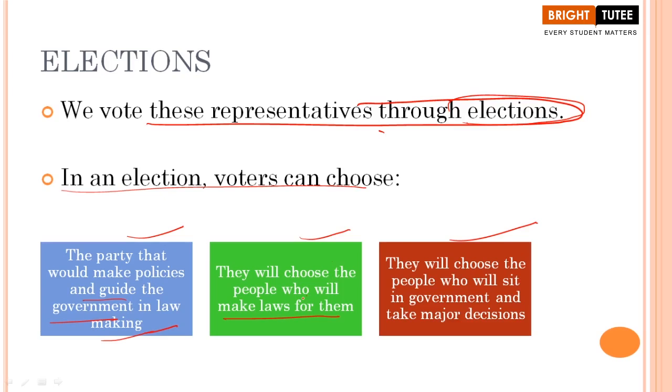These are the members of parliament, and the MLAs at state level. So these representatives whom we are choosing are responsible for making new policies and new laws, right? So definitely people will choose those representatives who are going to make good laws for the benefit of the common people that we are talking about.